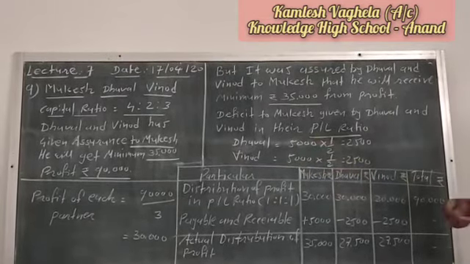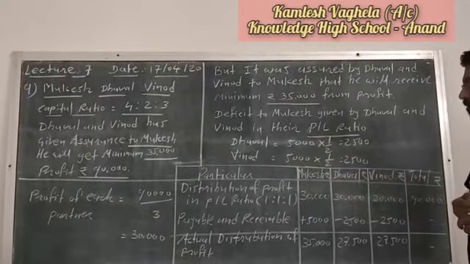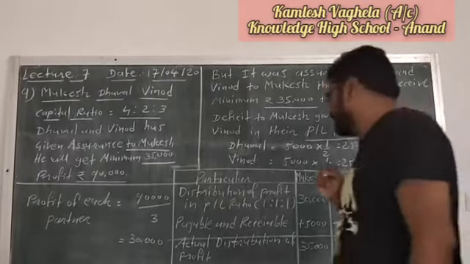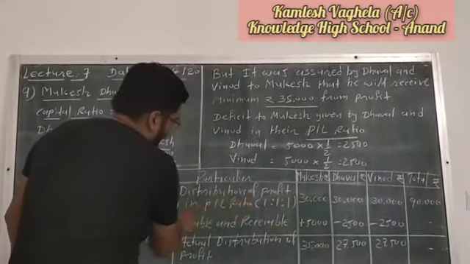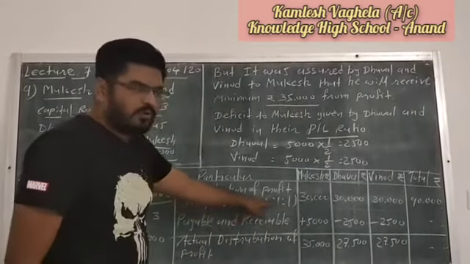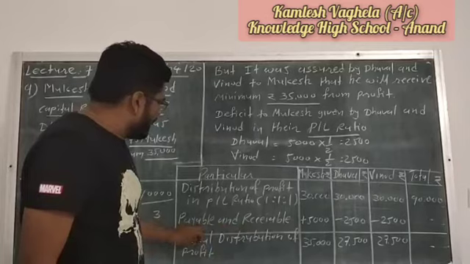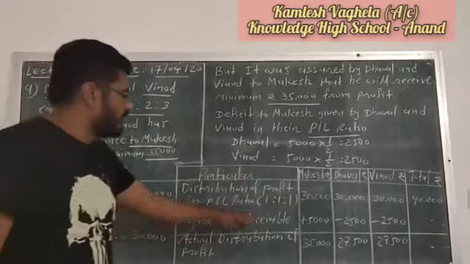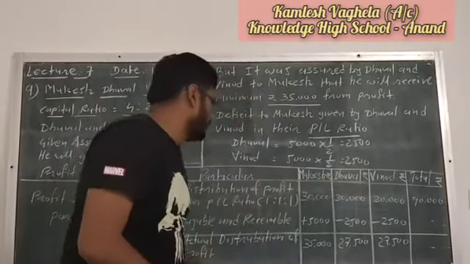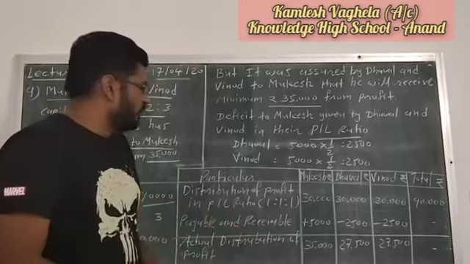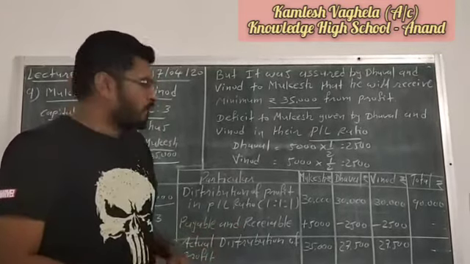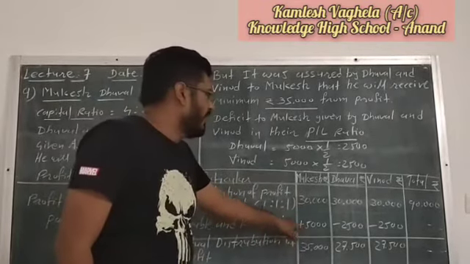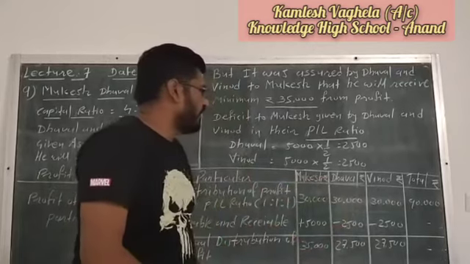Now after this you have to show this table. You have to draw this table in your notebooks. Particulars: Mukesh, Dhaval, Vinod and total rupees. First, the distribution of profit in profit and loss ratio, that is 1:1:1, and payable and receivable. What is the profit? We have calculated, that is 30,000. So 30,000, 30,000, 30,000, total is 90,000. Now payable and receivable means who will receive an amount from the firm and who will give an amount. So here Mukesh will receive 5,000 and Dhaval and Vinod will give 2,500 each to Mukesh.